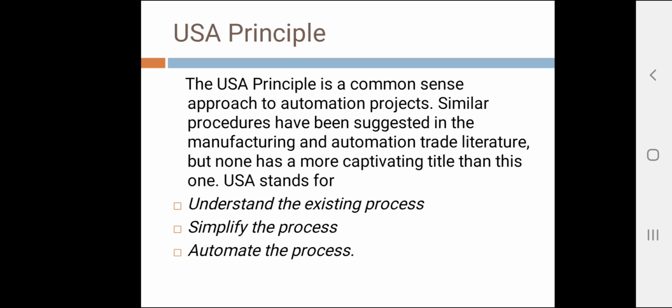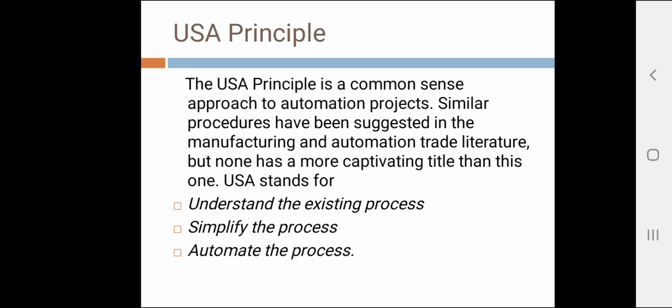What is the function of the process? How does it add value to the product? What are the upstream and downstream operations in the production sequence, and can they be combined with the process under consideration? So the first step is to understand the existing process.